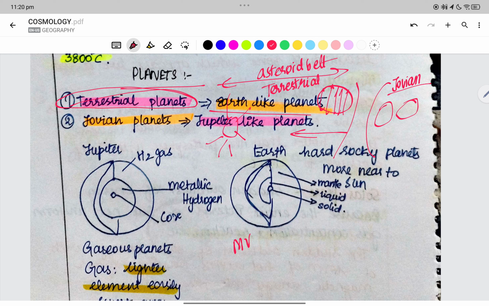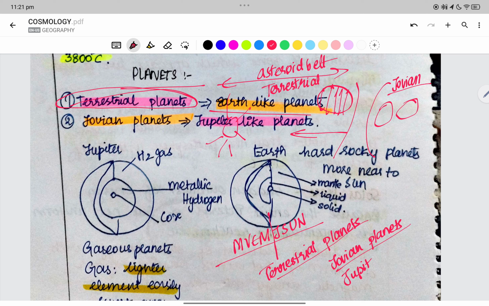So we have Mercury, Venus, Earth, Mars, Jupiter, Saturn, Uranus, Neptune, right? Till Mars we have the Earth-like planets, which are called the terrestrial planets. Terrestrial planets are Earth-like planets, whereas the Jovian planets are nothing but the Jupiter-like planets.